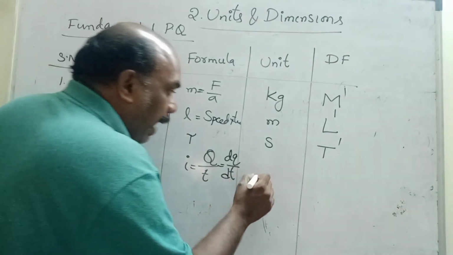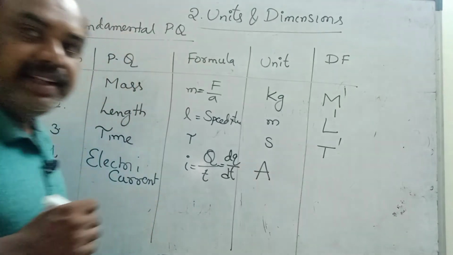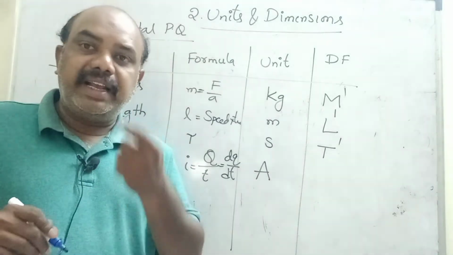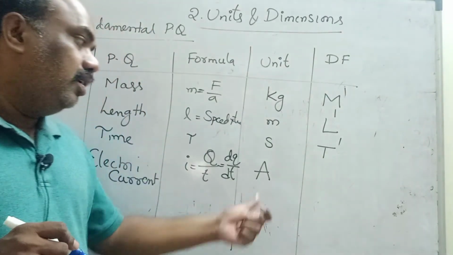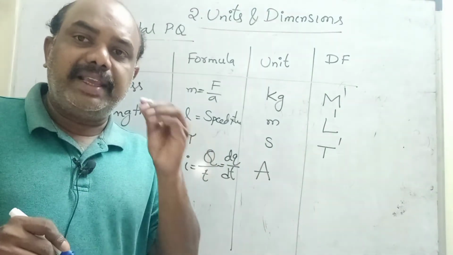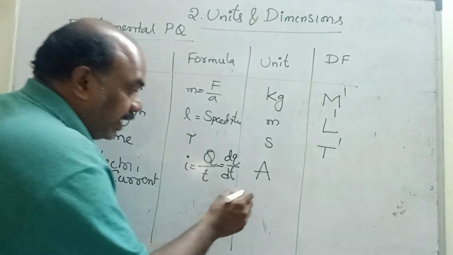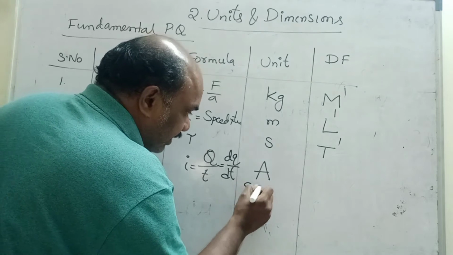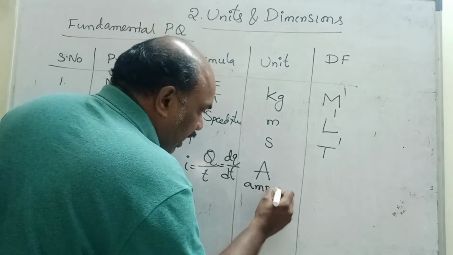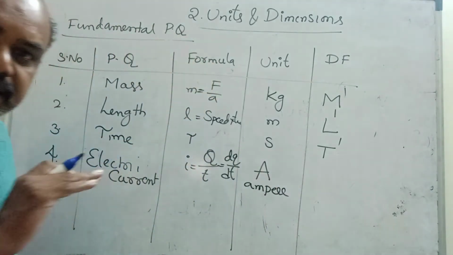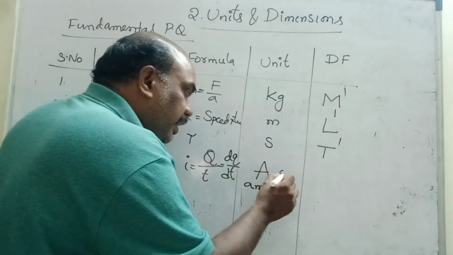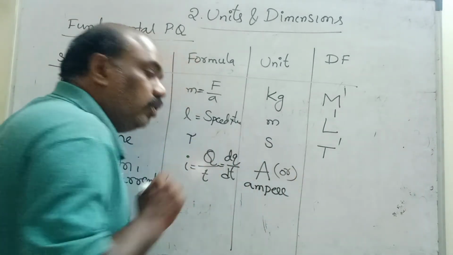Current unit is ampere. Ampere is a scientist. Whenever you are writing a scientist's name as a unit, only the first letter must be capital. Otherwise you can write the complete name in all small letters, ampere, or simply write only the capital letter as the unit.